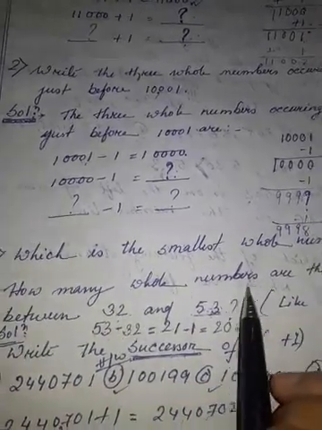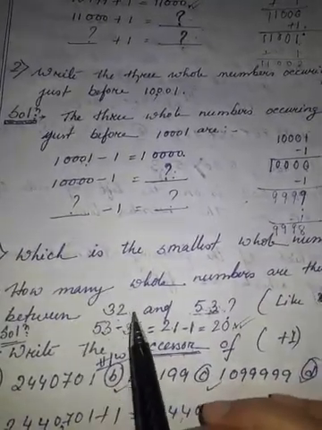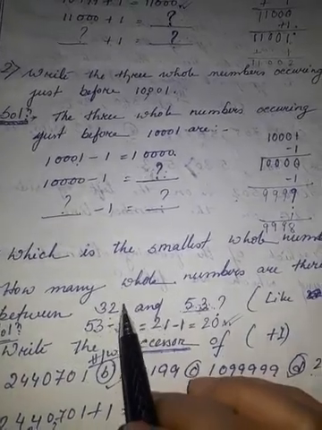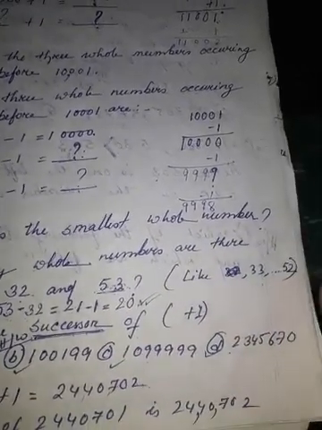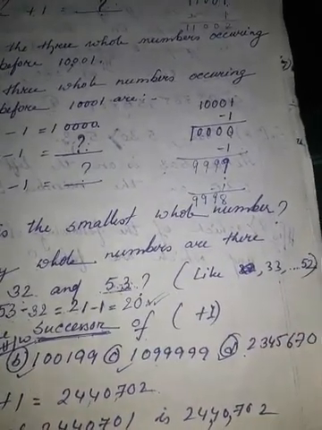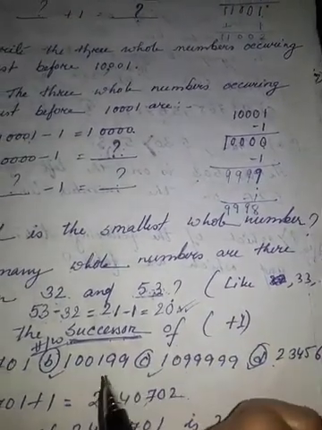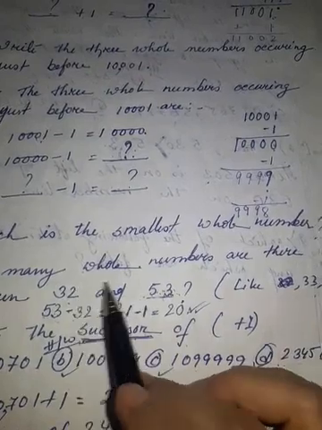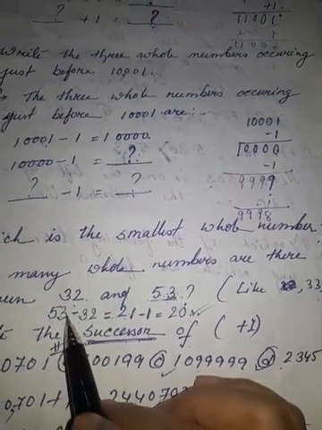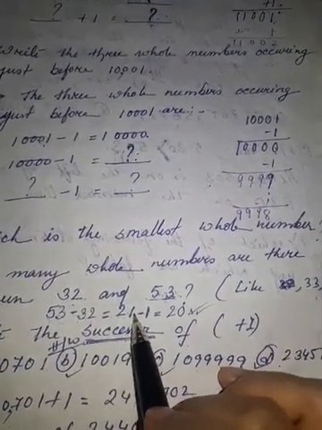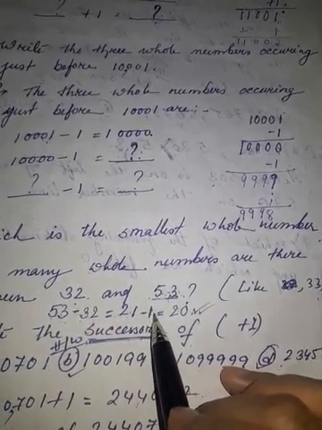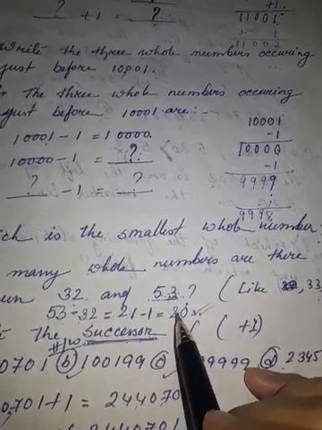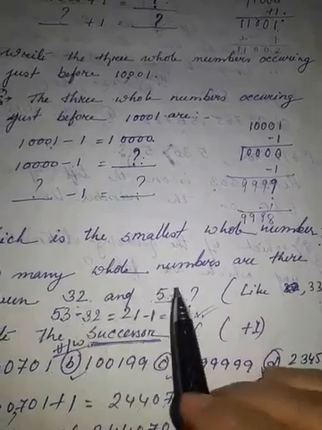So how many whole numbers are there between 32 and 53? We can find out by counting also, like from 33 onwards, 34, 35 till 52. How many numbers will be there? That will be the answer. But there is an easier way: we have to subtract the smallest number from the biggest number. So here 53 minus 32 will be what? 21. From there again we have to subtract 1 and we get 20. So 20 whole numbers are there between 32 and 53.